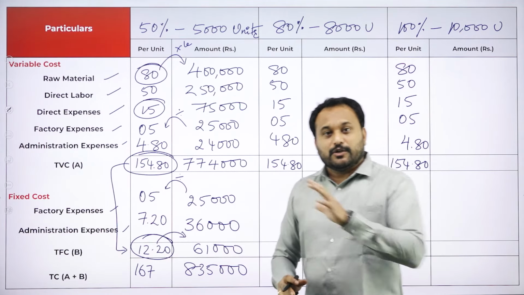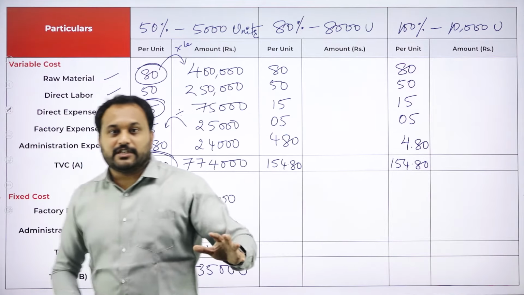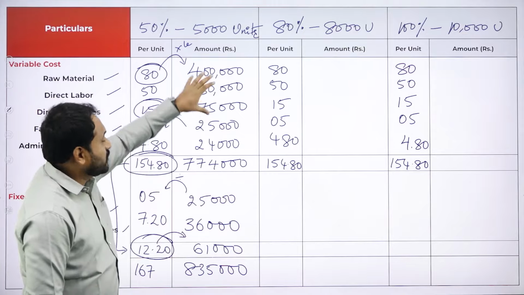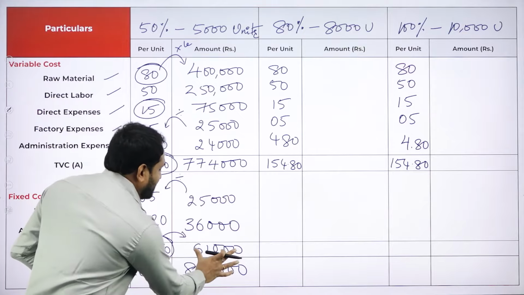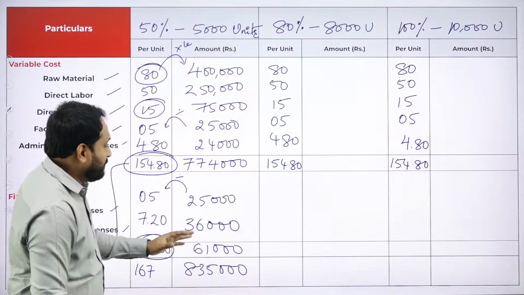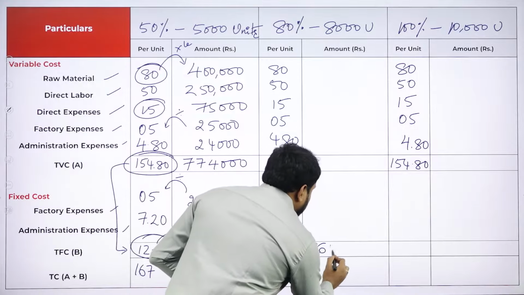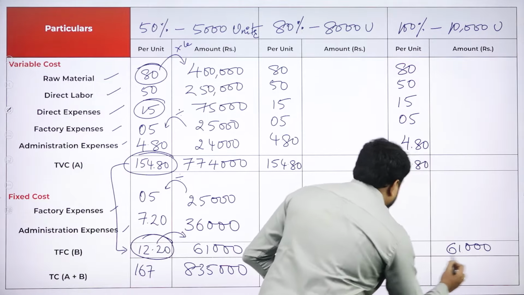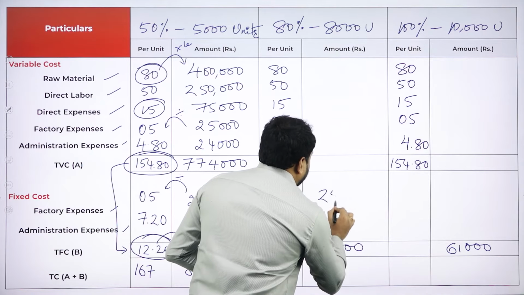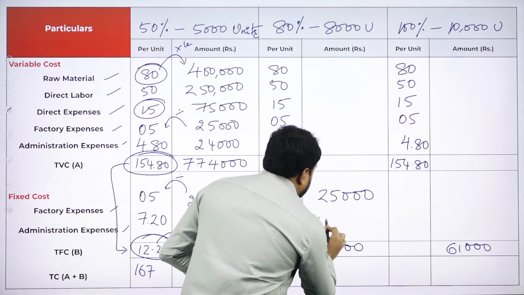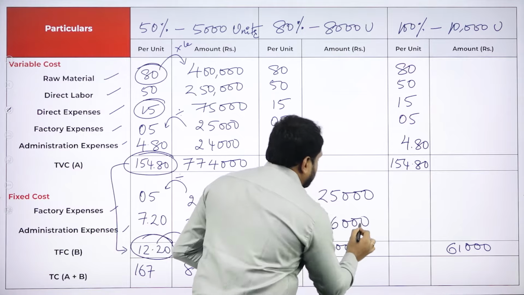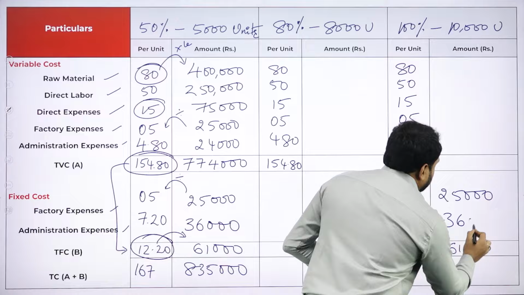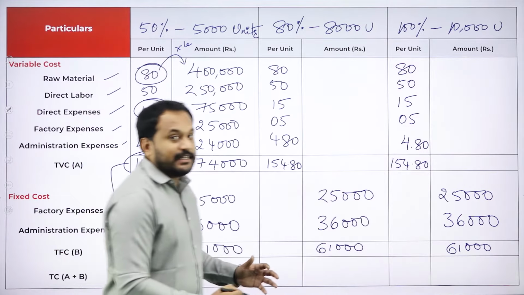The second rule or the trick is, fixed cost per unit will change, but total fixed cost will never change. What is the rule? Total fixed cost will never change. Now, what are the total fixed costs? These 2 columns, right? That is the total fixed cost. The total amount what you have got is 61,000. That will never change. So that means, again, here also you can write 61,000. Here also 61,000. So what happens here is 25,000 will never change, and we have 36,000 which will never change. Here also 25,000 and then 36,000. So these are the golden rules.